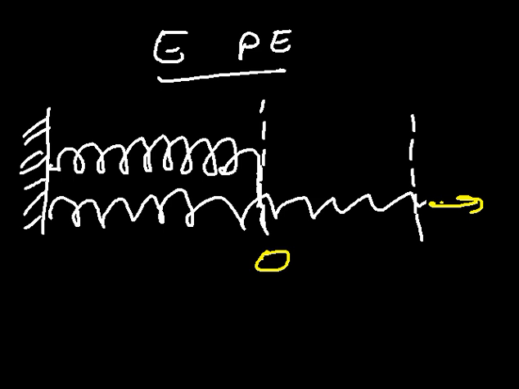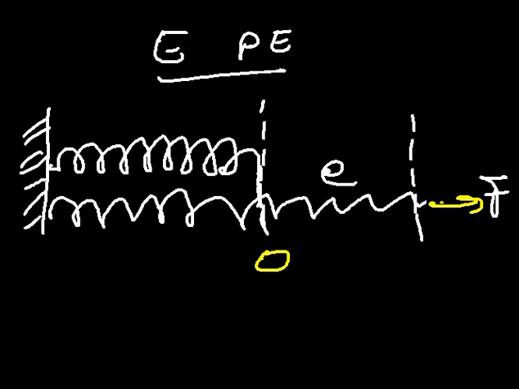And let's consider the actual stretching of the spring given as A. That is the stretching, or we call it an extension. That is the magnitude in which the spring has been extended. And let's say this is the force that has been applied.